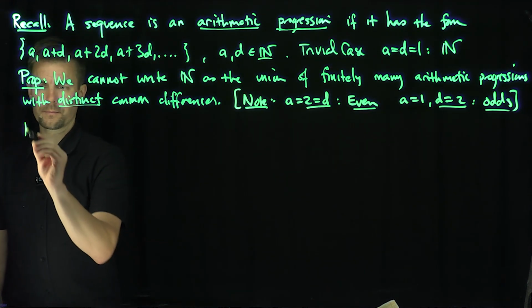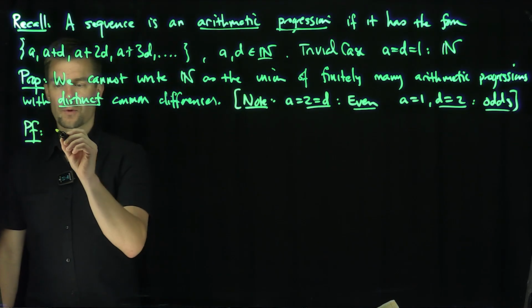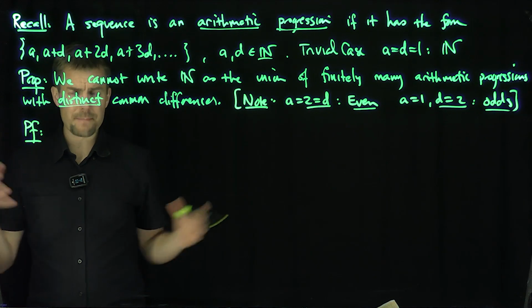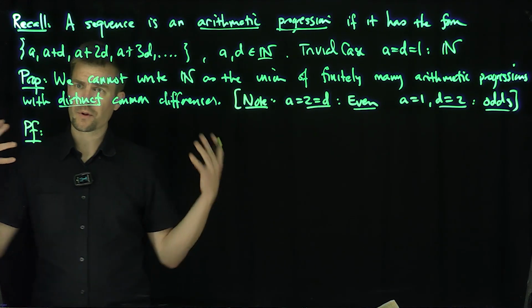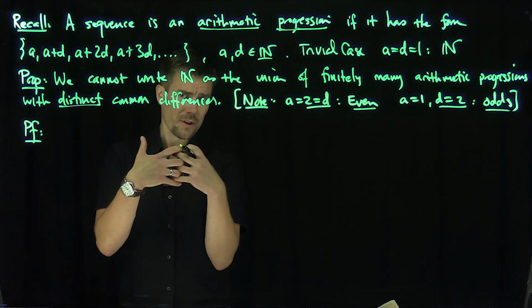So here's the proof. And remarkably, it uses complex analysis. As we've seen, there's a lot of number theory that's embedded into complex analysis, which is beautiful. It's just one of the many connections that mathematics has between different fields. You wouldn't expect complex analysis to play a role in this, but it does.